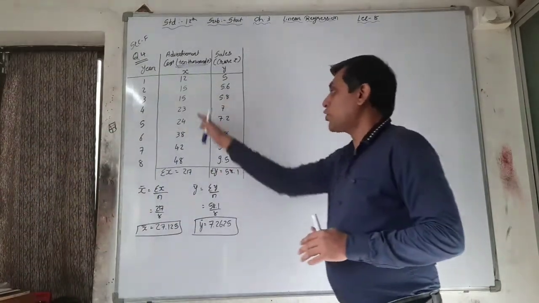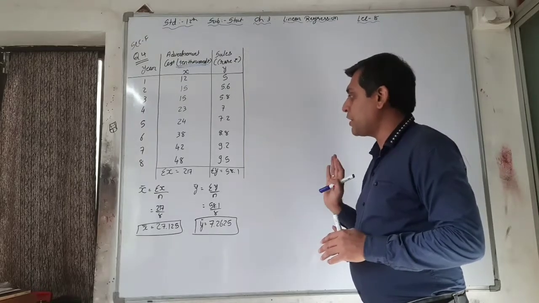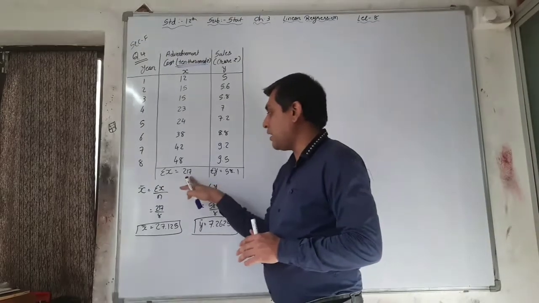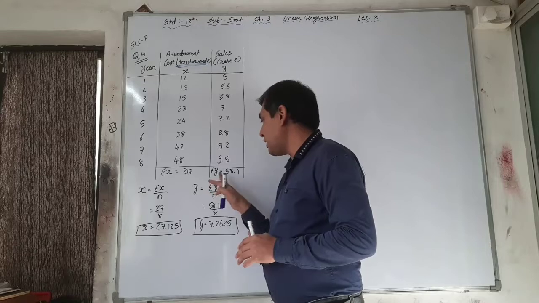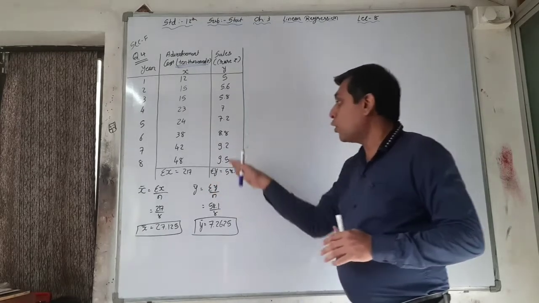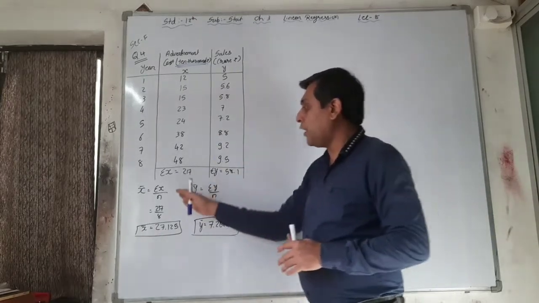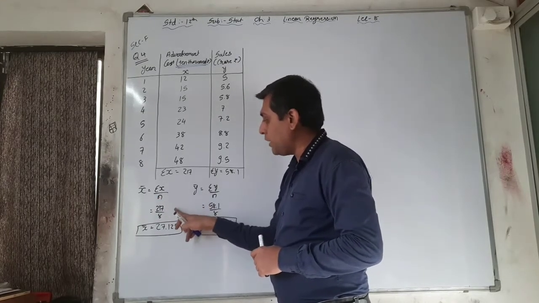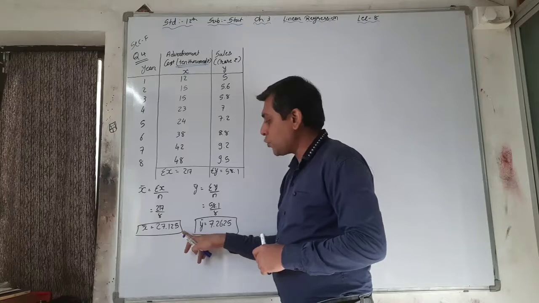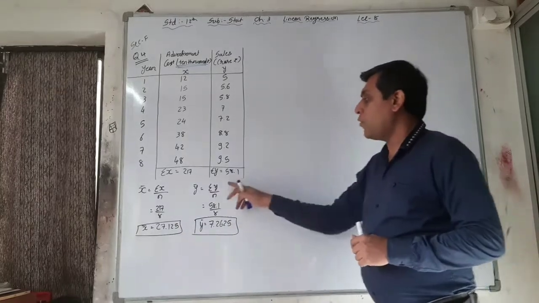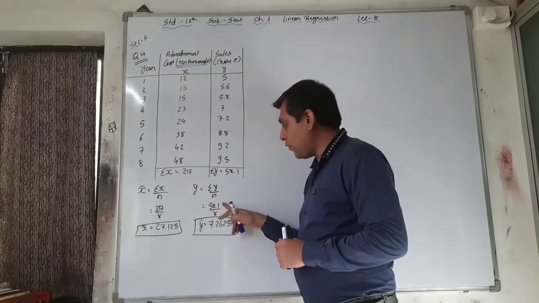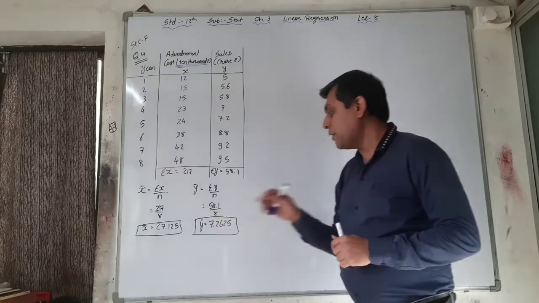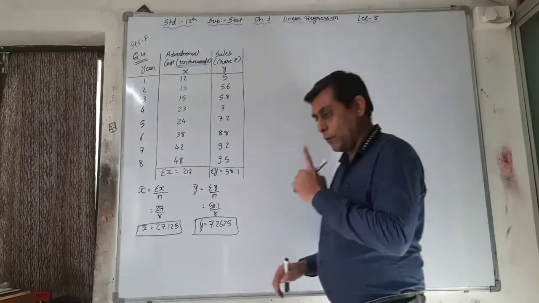See here, first of all, this is the information given. This is your sigma X, that is 217. This is your sigma Y, 58.1. Now we are finding x bar and y bar. That is x bar is equal to sigma x upon n, 217 upon 8, that is 27.125. And y bar, sigma y upon n, 58.1 divided by 8, 7.2625.